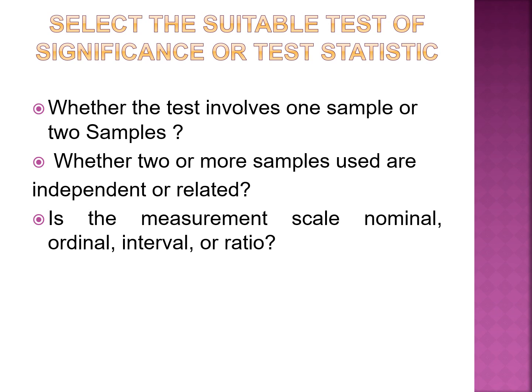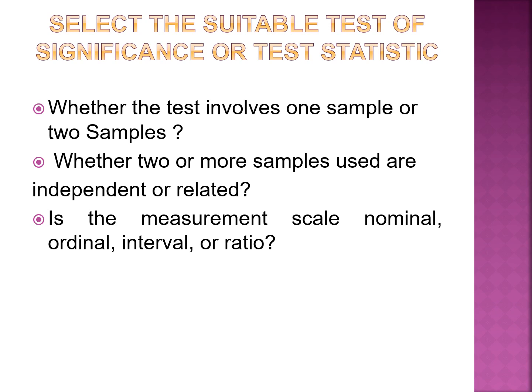Normally there are four scales of measurement: nominal, ordinal, interval, or ratio scale. Nominal scale is normally the categorical scale, like the name of the person, gender of the person, income of the family, education qualification of the family. This is called the nominal scale of measurement of your data. Ordinal scale is the rank. Normally the ordinal scale is used in qualitative data, where it is not possible for you to convert the qualitative into quantitative data, like ranking, performance, job satisfaction, beauty. This kind of data can be classified under ordinal.